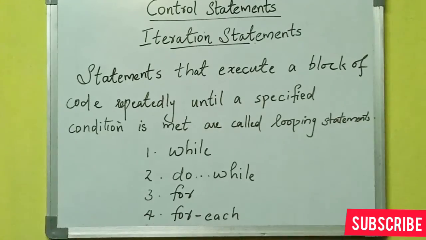Statements that execute a block of code repeatedly until a specified condition is met are generally called iteration statements or looping statements. That means, in a program, some particular lines or a block of code have to be repeatedly executed until a particular condition is satisfied. For this type of execution, we use iteration statements, otherwise called looping statements. In Java, there are 4 types of looping statements: while loop, do while loop, for loop and for each loop.